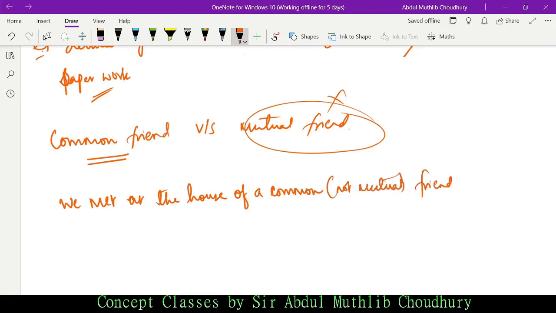Say myself and Mr. A met at the house of a common friend, say Mr. B. Suppose Mr. A and Mr. B met at the house of a common friend. You cannot say Mr. A and Mr. B met at the house of a mutual friend. Then the sentence gets incorrect. It is grammatically inappropriate.